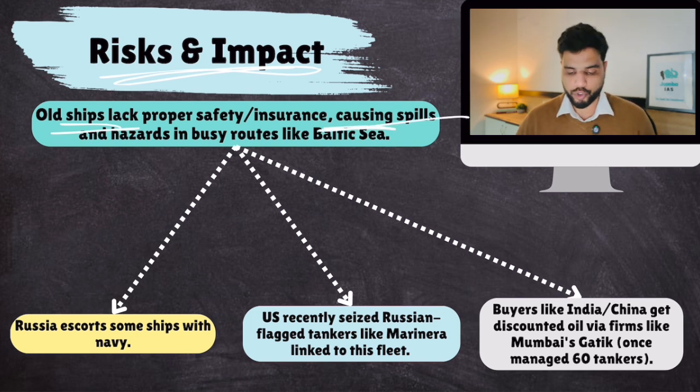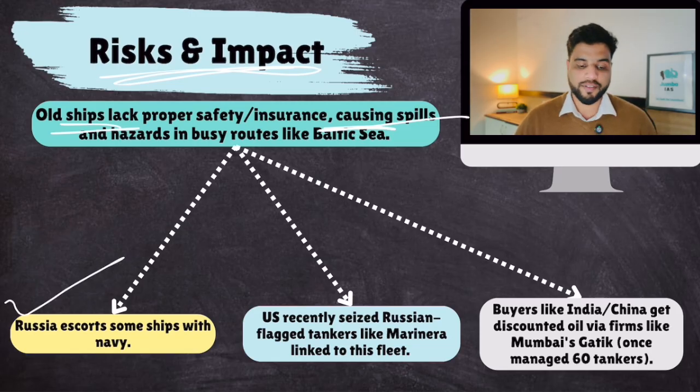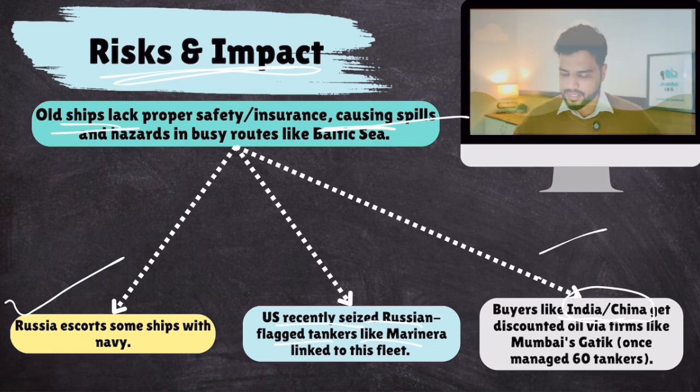Now, sometimes the Russian Navy escorts these ships. And if such a ship is intercepted by another country's Navy, that can lead to a conflict between the Russian Navy and that Navy. Now, the USA recently seized Russian-flagged tankers, which can escalate the conflict between Russia and the USA. And buyers like India and China would get impacted, because this shadow fleet was being used to export oil to big consumers like India and China. So this is the impact. And that would be all.